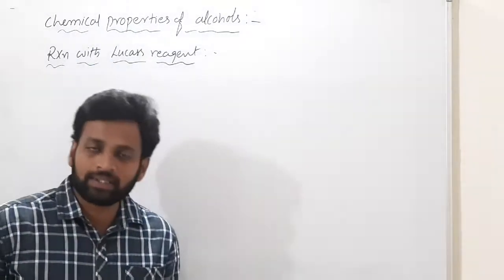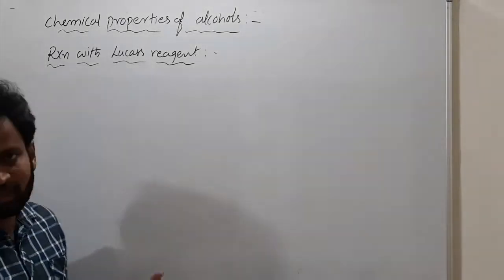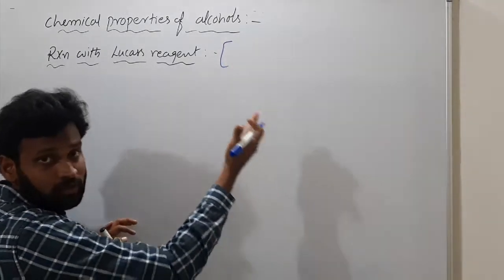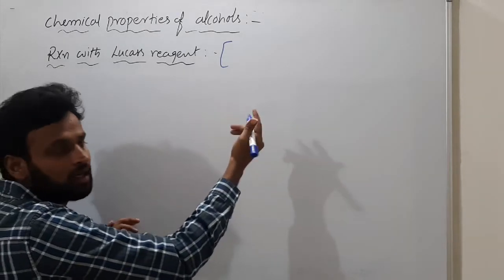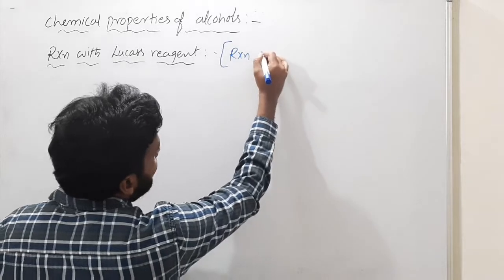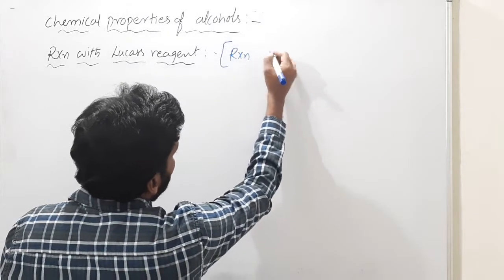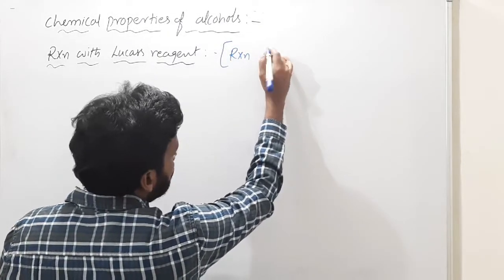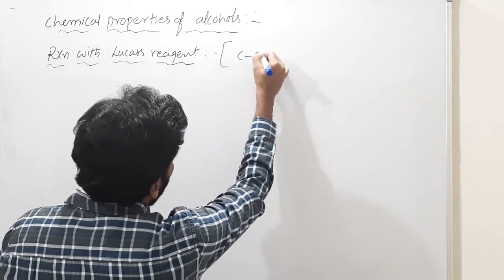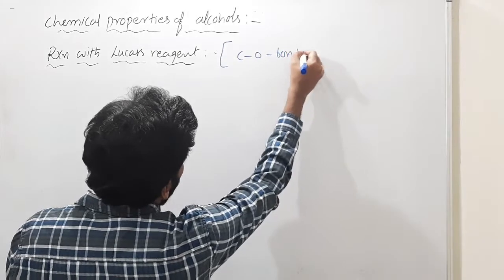Next we have to discuss the reaction with Lucas reagent, which is also well known to you because it is a preparation of haloalkanes. But why am I saying this comes under reactions of alcohols by C-O bond cleavage?